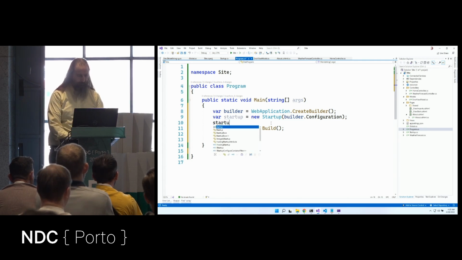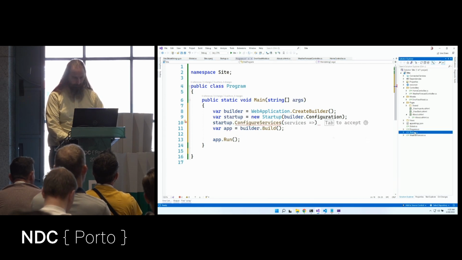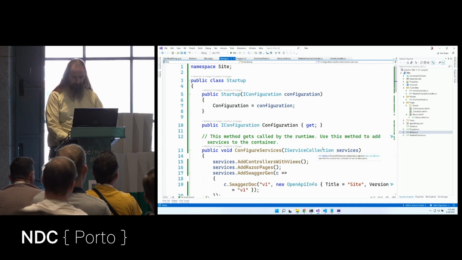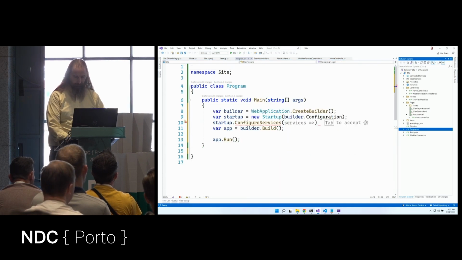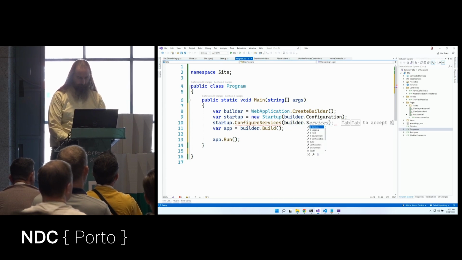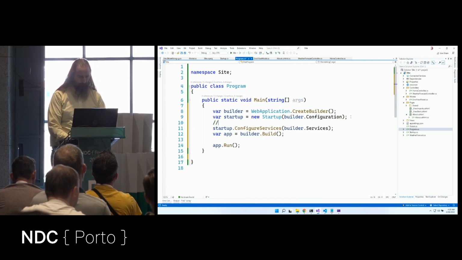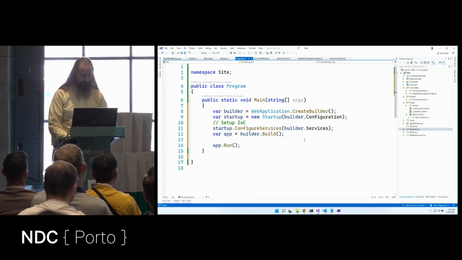Now we need to kick off our dependency injection thing. So let's say startup.ConfigureServices. And that takes in an IServiceCollection. So let's say builder.Services. That's our setup of IoC. Now we still need to set up our request pipeline.